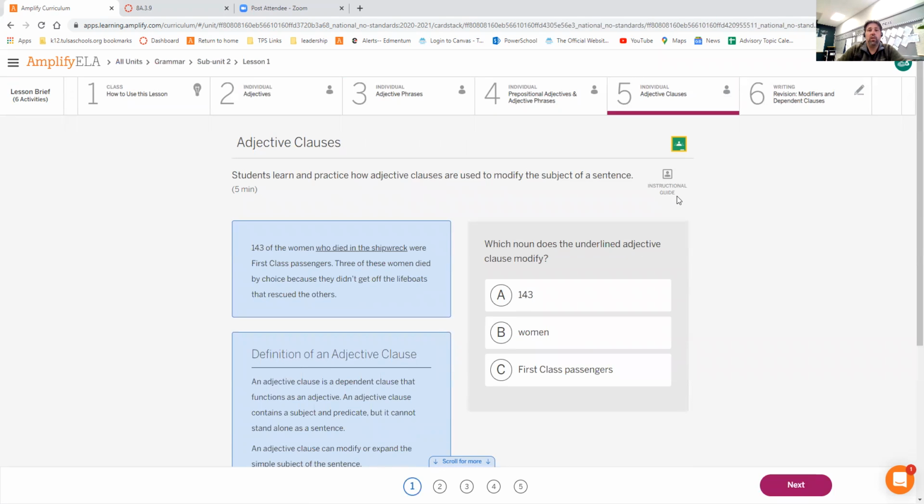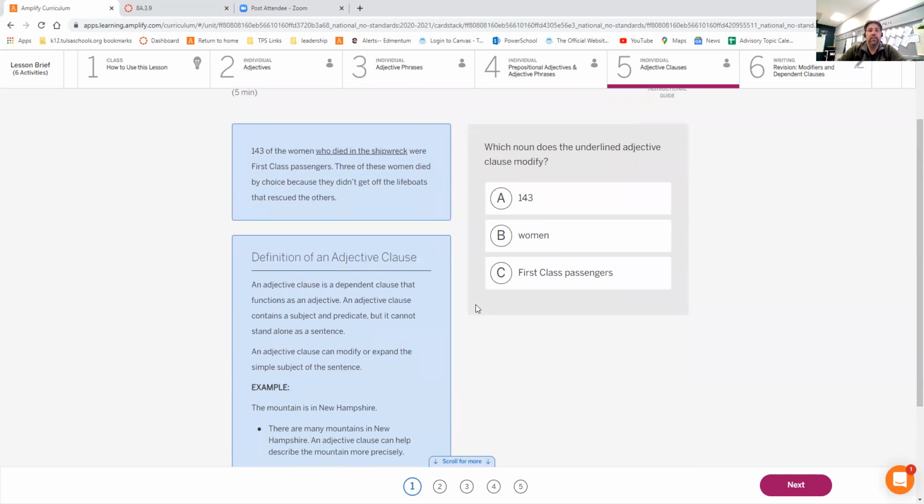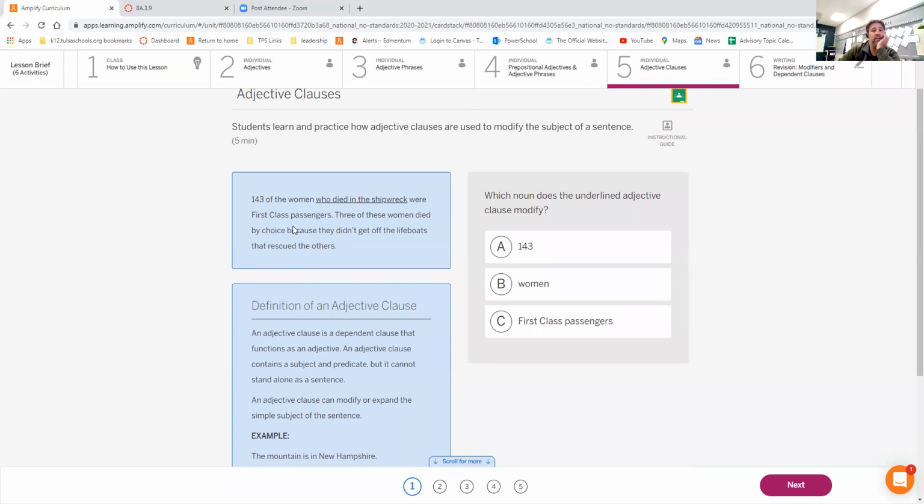An adjective clause is a little bit different than an adjective phrase because it doesn't sit by itself. It does contain a subject and a predicate, but by itself, it's used to describe something. And I know that this is a little bit complicated, but look at this very first one here.